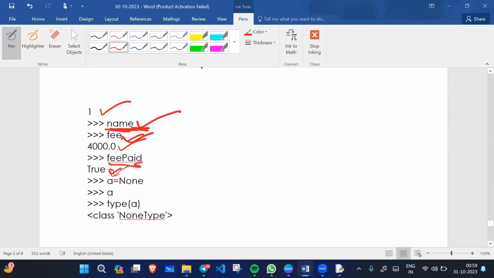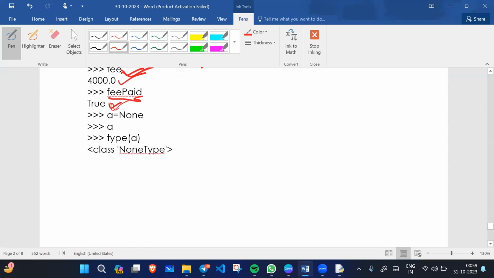So none value is nothing or a missing value. So if a equals none, when I type a, nothing will print. When I check the a value, this is the none type.